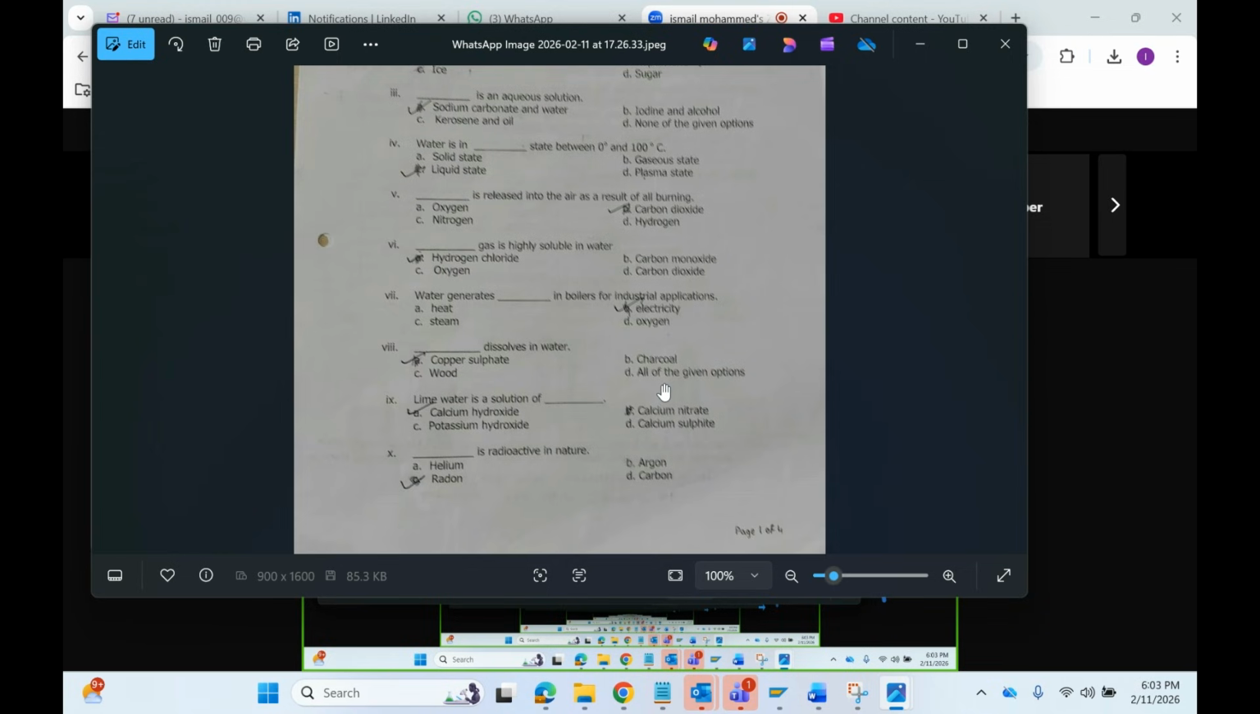Dash is radioactive in nature. Which one? Radon. The name itself has the clue: radio, RAD, radon. In that sense, you can remember.